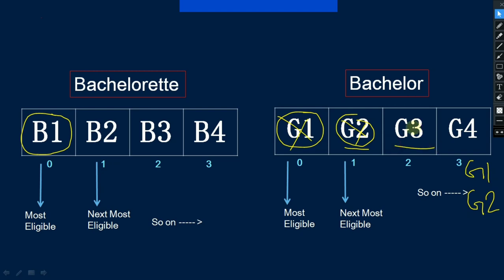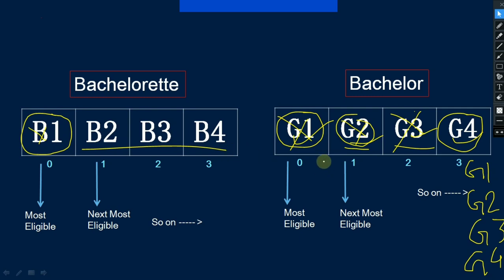Now she will come to G3. Let's suppose G3 is also not according to her choice, so she will pass G3 also, and G3 will also be added to the end of the queue. Now the last one is G4. Let's suppose she passes G4 also, because G4 is also not according to her choice. So G4 will also be added to the end of the queue. Now she has passed G1, G2, G3, G4, and she reaches the end of the queue. That means the swamper is over and she didn't get any groom according to her choice. So if she is still a bachelorette, none of them will get any chance to choose a groom according to her choice in these four. Okay, so the swamper is over. Got it? I hope you understood this point.